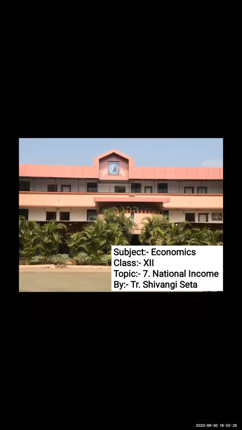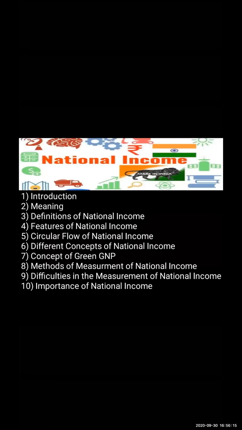First one was gross domestic product, net domestic product, gross national product, and net national product. Then we got to know about the concept of green GDP, why it is important, why we are trying to shift towards the concept of green GNP. Then we studied one method of measurement of national income, that is the output method. Today we are going to continue with two different methods, that is the income method and the expenditure method.